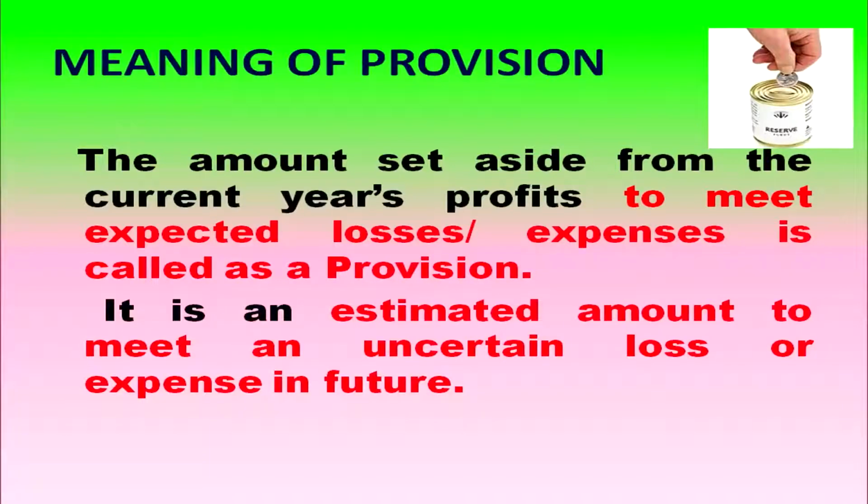That is, you know that some loss is about to happen. So, it is expected. Provision is an estimated amount to meet an uncertain loss. How much amount you have to estimate, that you don't know. But anyway, you know that such a loss will happen. So, provision is an estimated amount to meet an uncertain loss or expense in the future.